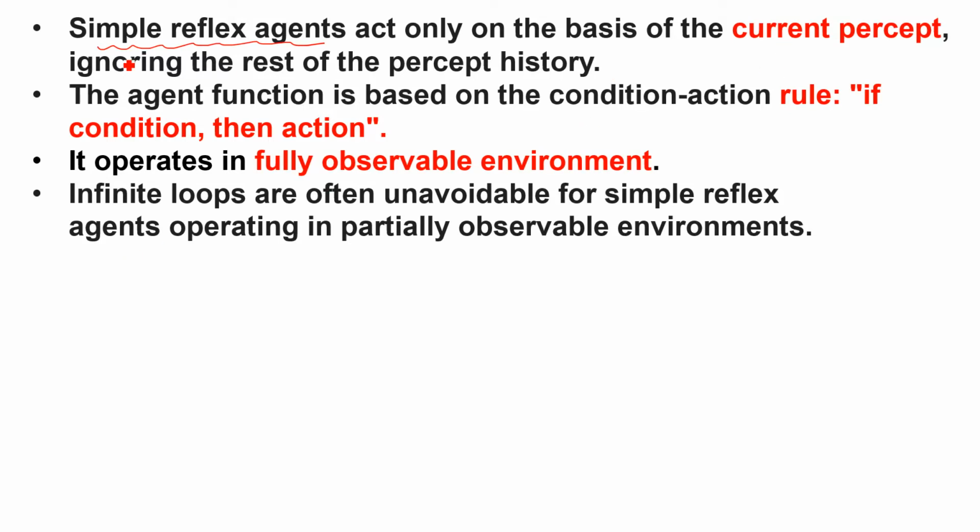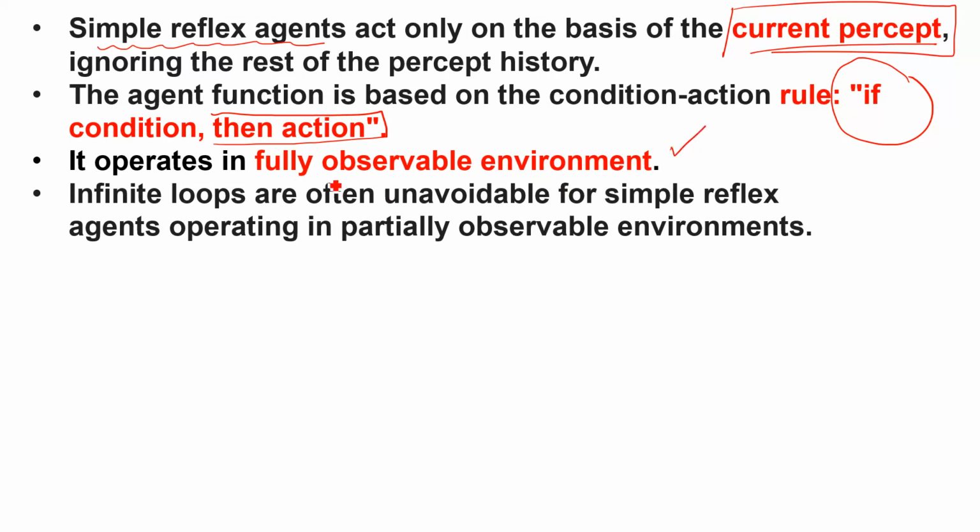So first, simple reflex agents work on current perception. If a question comes in your MCQs, options A, B, C, D, asking on which perception simple reflex agents work, there is current perception and there is historic perception as well, so you have to select current perception. After this, if and then conditions are called the rules. If there is only one if and one then condition, then you have to say it is the simple reflex agent. And finally, it operates in a fully observable environment.